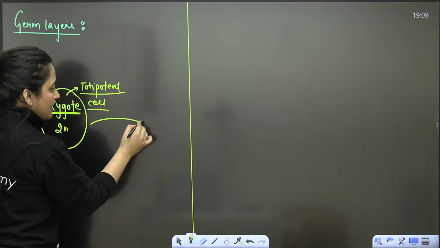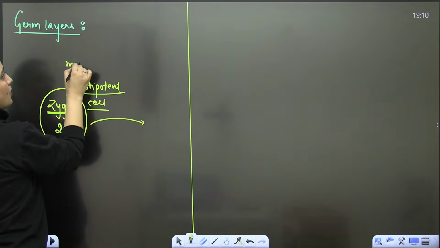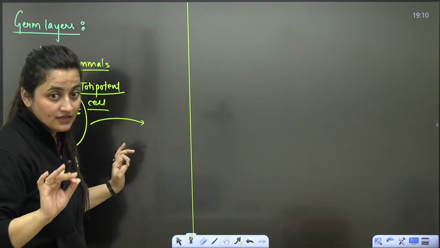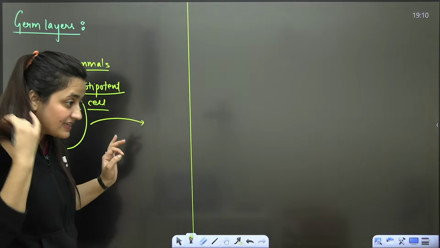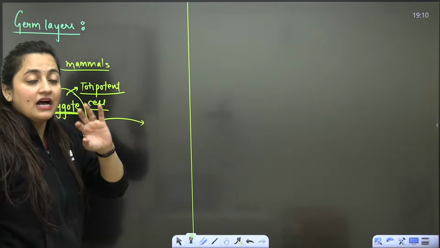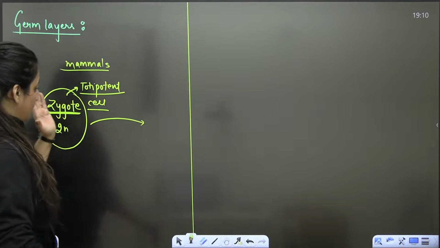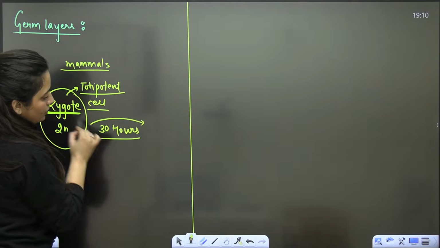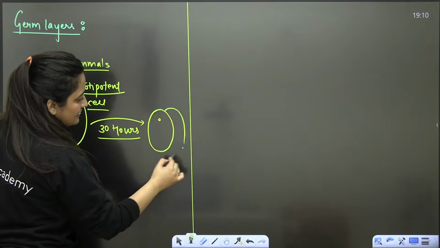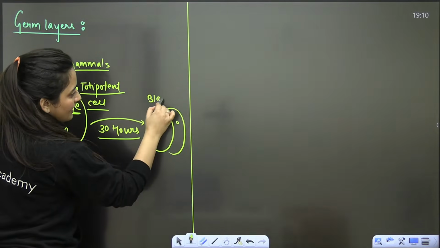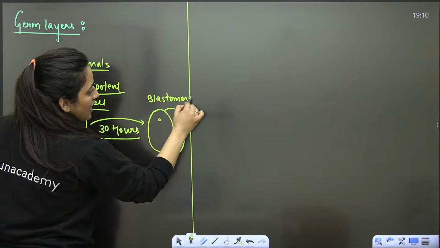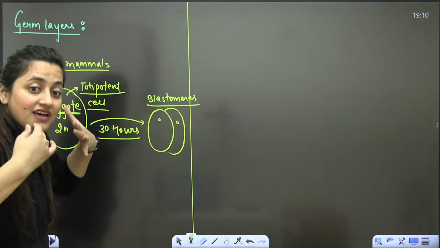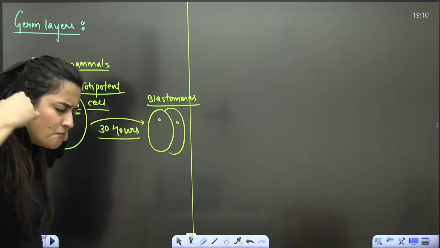Now if I talk about the mammals, mammals have the slowest cleavage in the animal kingdom. It means this zygote, after about 30 hours, will divide. It will form two cells, two blastomeres. So we know that we all are developed from this single cell zygote, and we are a multicellular body. We are made up of many cells.